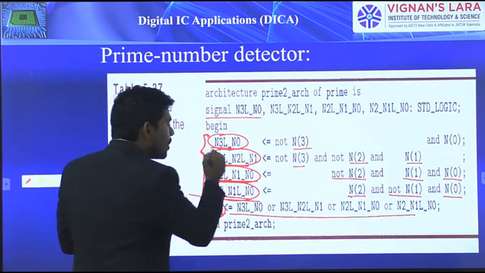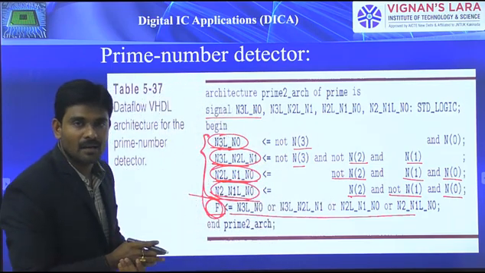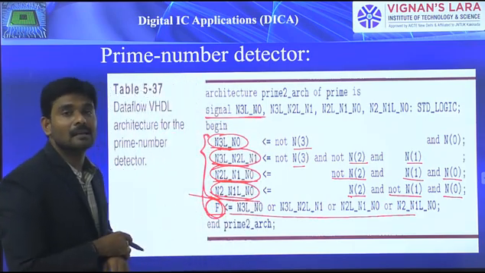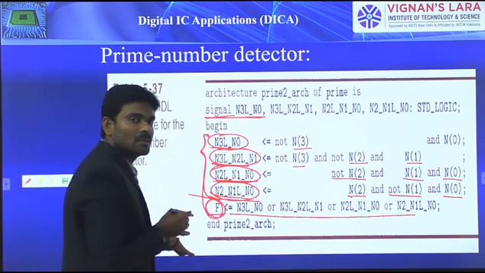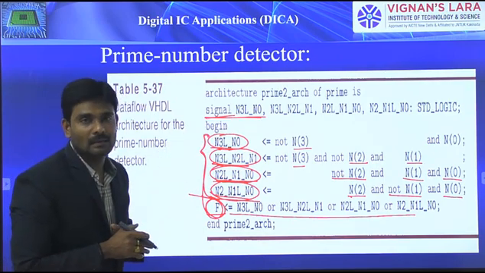So whatever signals are not defined in the entity declaration part, we must define by means of the signal declaration part. The syntax for that starts with the keyword signal, then the signal name and signal type.